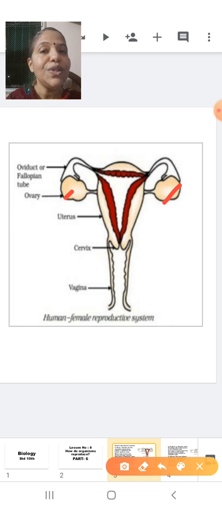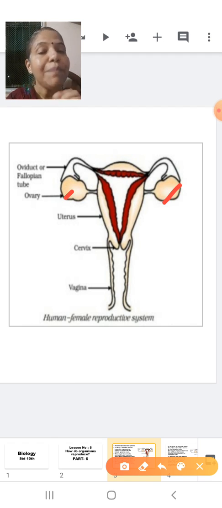So you know that the ovaries are the primary sex organ, the essential sex organ. It is the organ which produces the female gamete, the ovum. Other than that, it produces the hormone called estrogen, which controls the secondary sexual characters in females.